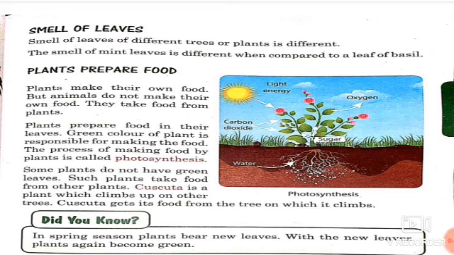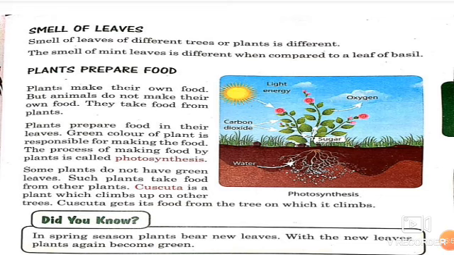They take food from plants. Plants prepare food in their leaves. The green color of a plant is responsible for making the food. The process of making food by a plant is called photosynthesis. Children, photosynthesis is the process by which green plants make their own food with the presence of carbon dioxide, water, sunlight and chlorophyll. Only green leaves make food. Without chlorophyll, leaves cannot prepare food for the plant. For example, mold and mushrooms cannot make food because in these, chlorophyll is not present.